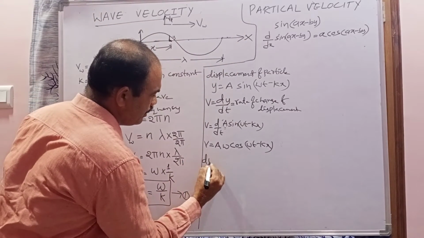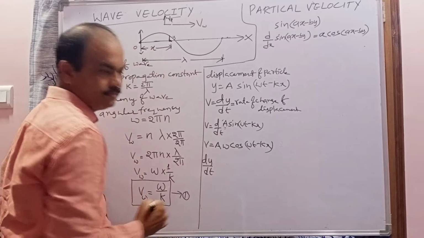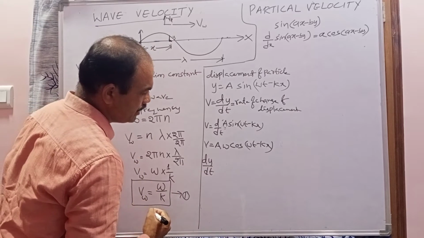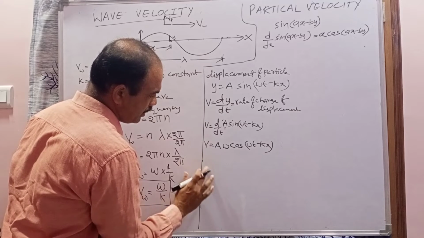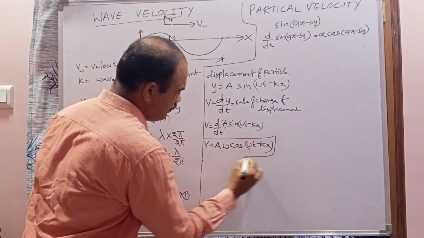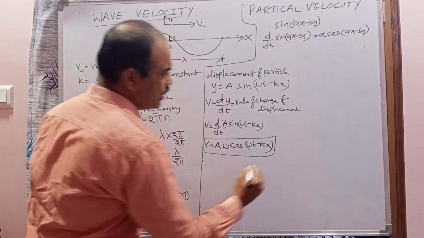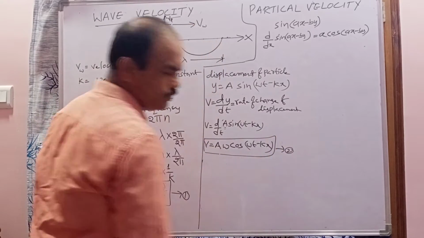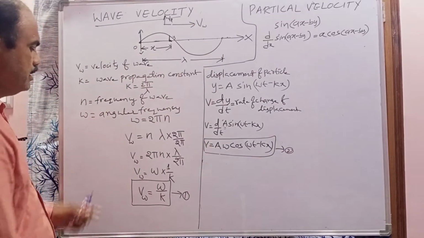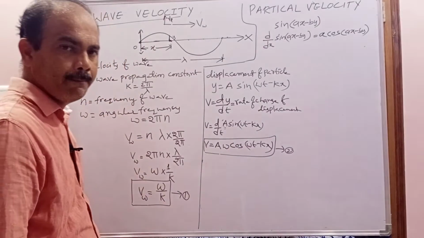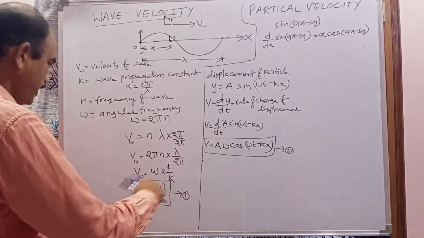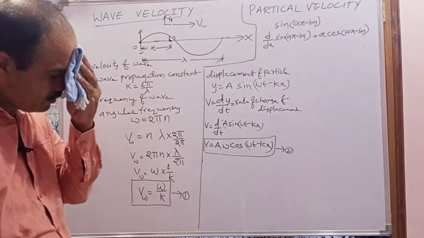So now this is called the particle velocity. Particle velocity means what? dy by dt. So what is the particle velocity? This is the particle velocity formula. Now consider this equation 2. So this is the formula for wave velocity and this is the formula for particle velocity. I am going to derive the relation between these two.